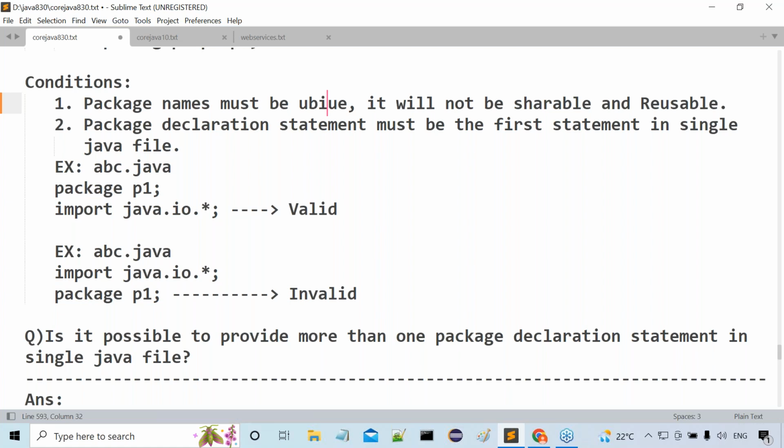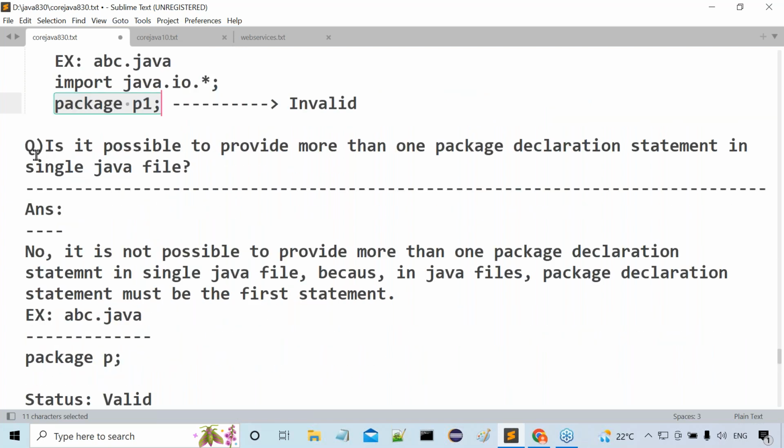That's okay. Then what is the second condition? The package declaration statement must be the first statement in a single Java file. Examples are given there. In abc.java, package p1 followed by import java.io.* is valid. In abc.java, if I first write import java.io.* and then package p1, it is invalid. Why is this valid and why is it invalid, guys? The package statement must be the first statement.